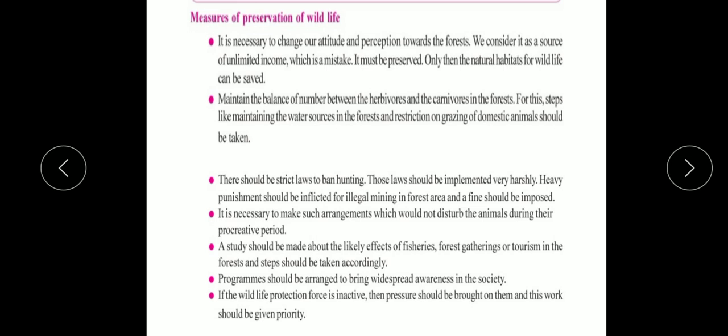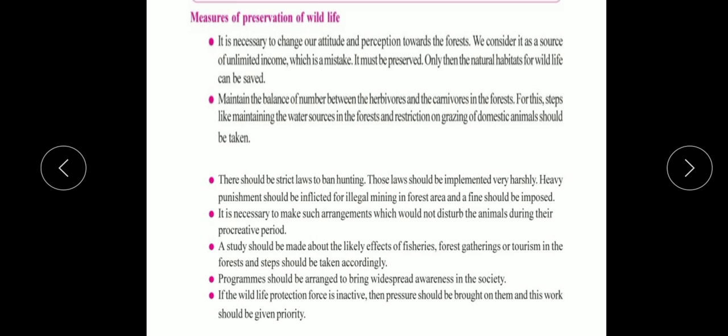And carnivorous animals are those animals that eat animals. Actually, this word carnivore is derived from Latin, and that means meat eater. So we have to keep the balance between herbivorous and carnivorous, that is, one whose food source is plant based and another that eats animals. So it is very much necessary to keep the balance in number of herbivorous and carnivorous in the forest. It should be maintained.